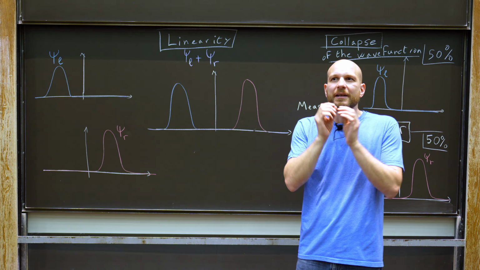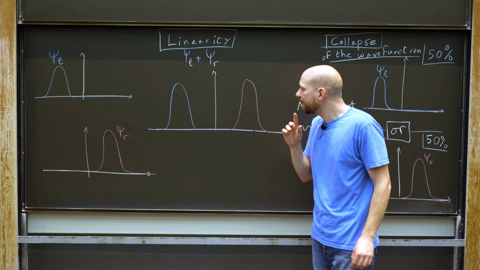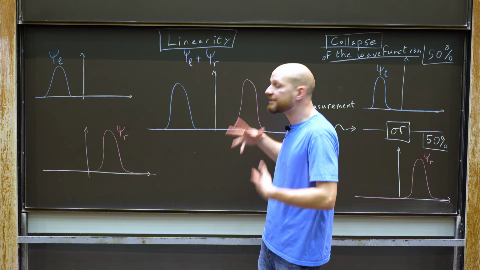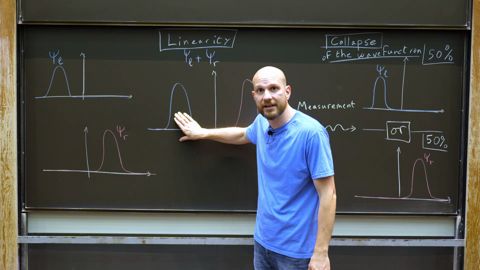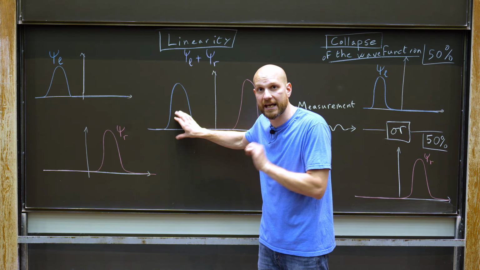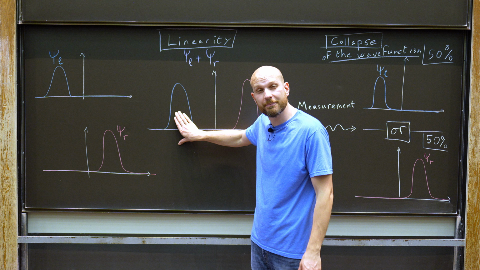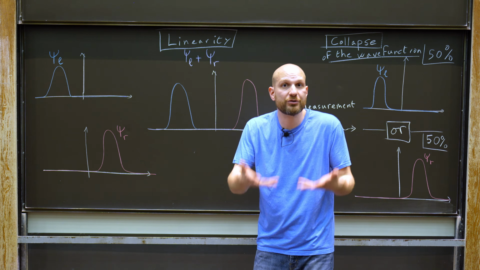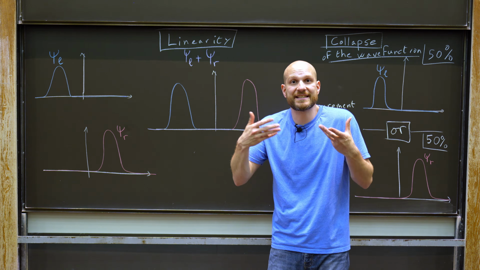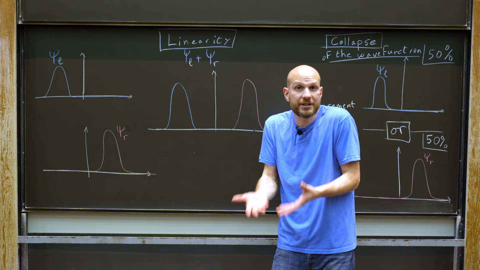But now, this leads to a non-trivial question, because suppose that I perform this measurement, and I've found that the particle is on the left. And now I perform the exact same measurement again. So I just measured that the particle is on the left, and then I measure whether the particle is on the left or on the right. Well, the outcome of this second measurement should depend on the first one.